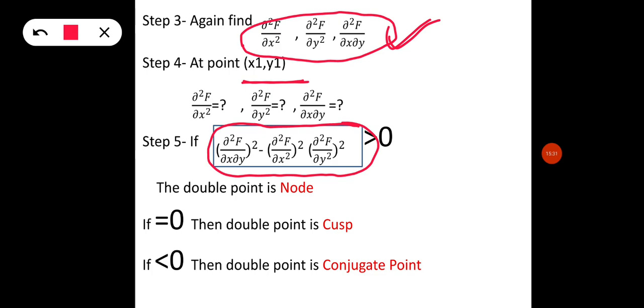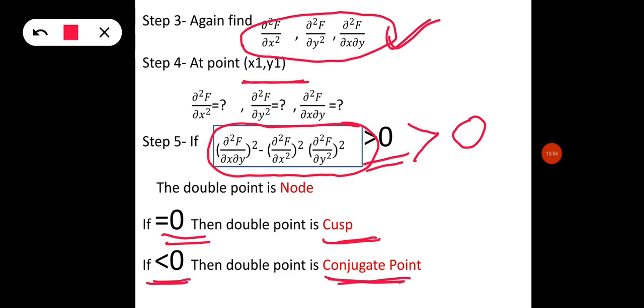If this value is greater than 0, then the double point will be a node. If it is equal to 0, then it will be a cusp. And if it is less than 0, then the double point will be a conjugate point. All these three are very important points to remember.